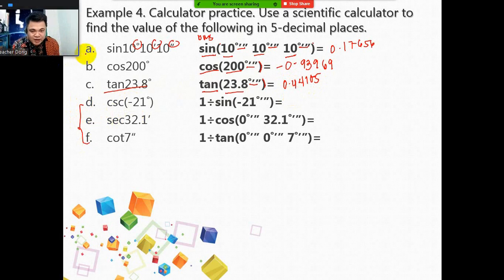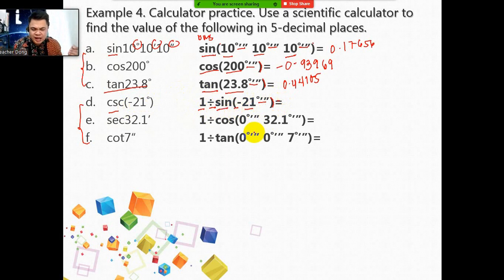Okay, now let's have the secondary. So we're done with the primary. How about the secondary? A common mistake is clicking shift and then sine. That's wrong. That's inverse. This is how you do it. Cosecant is the reciprocal of sine, right? So if that's the case, we can just dial this on your calculator. How are you going to simplify cosecant negative 21 degrees? Dial 1 divided by sine, open parenthesis, negative 21, DMS symbol, close parenthesis, equal sign. That's how you're going to do it.